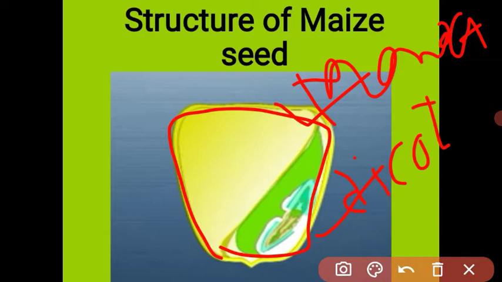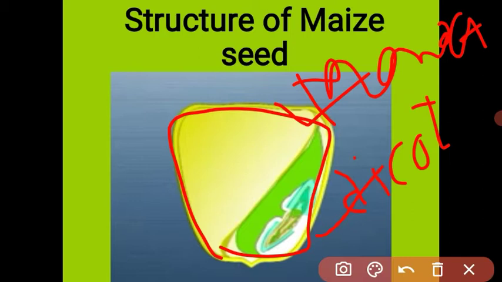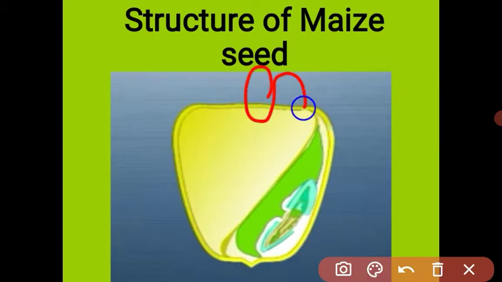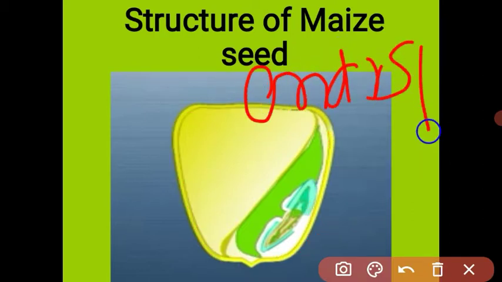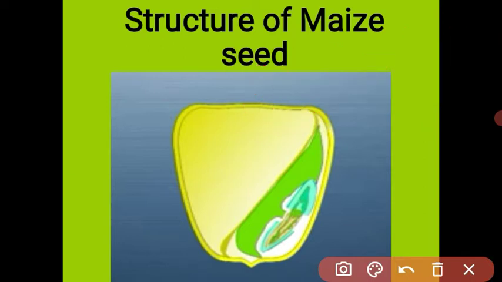Understood? Another type of seed is classified on the basis of endosperm. If the endosperm is present in the seed, this seed is called an endospermic seed. And the seed in which the endosperm is not present is called a non-endospermic seed. Let us start the structure of the seed. The maize seed is an endospermic seed.